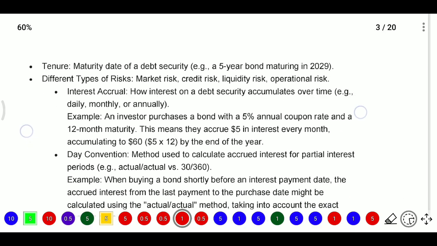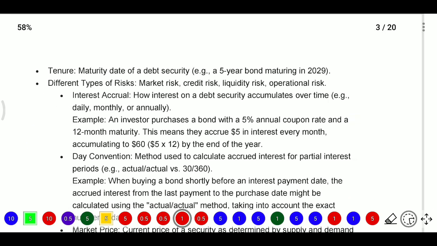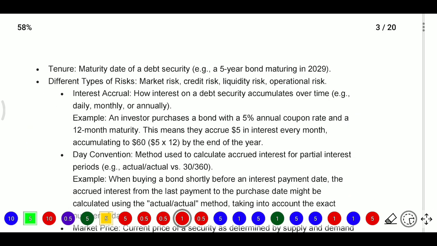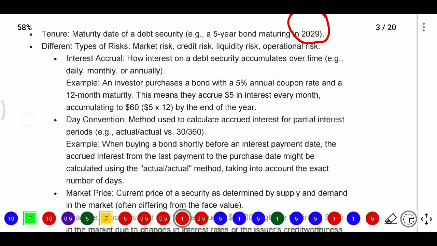Next, tenure means the maturity date of a debt security. When the bond is issued, they also mention the maturity date, that is the tenure. If we are given a 5-year bond, and it is 2024 now, then 2029 is the maturity date. Next, different types of risks. What are the risks in the market?